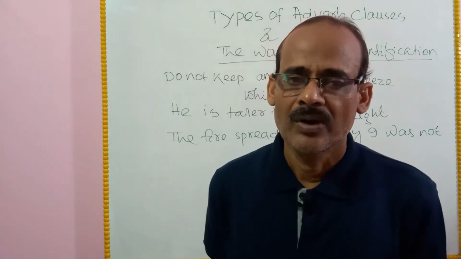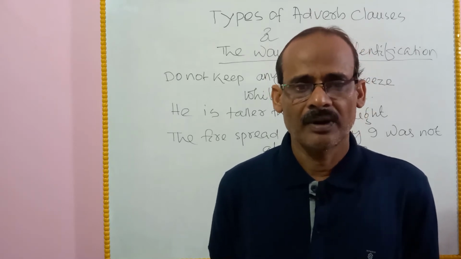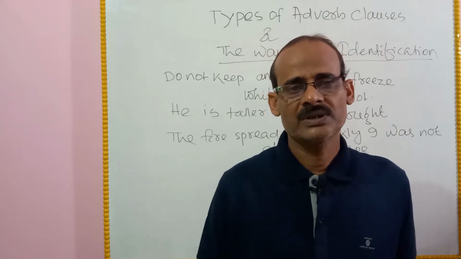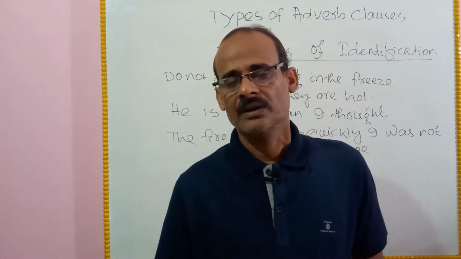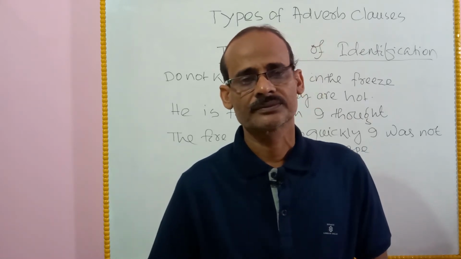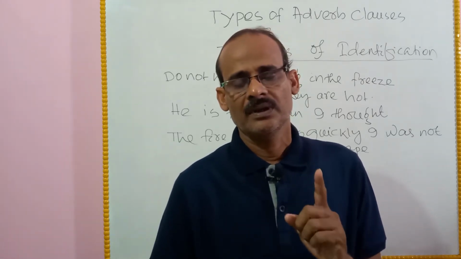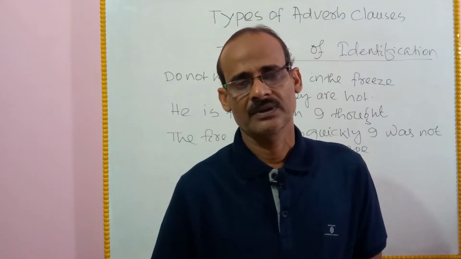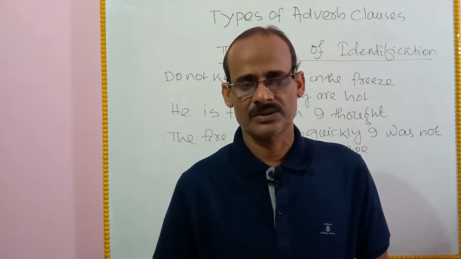So, what is an adverb clause? An adverb clause is a clause which has a subject and a predicate. It may therefore modify the verb, the adjective, or the adverb in the main clause.